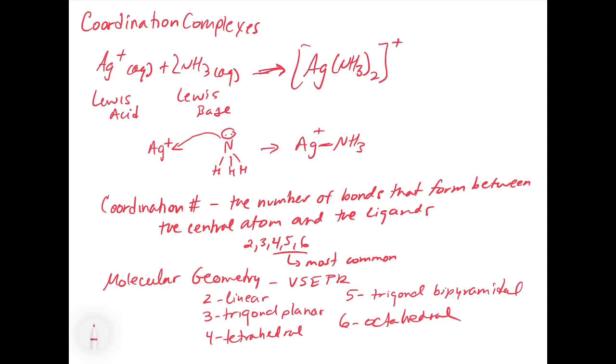So now let's talk about structure and isomerism. In isomerism, you have the same number of ligands and the same type of ligands, but they're in a different geometric pattern. So they differ by some kind of structural difference, not by some kind of stoichiometric difference. We have a couple of different types. We have structural isomers, and there are a couple of different classes.